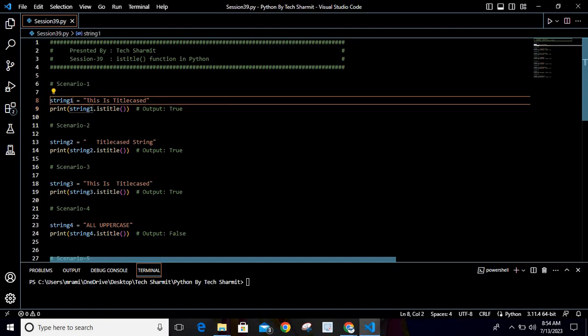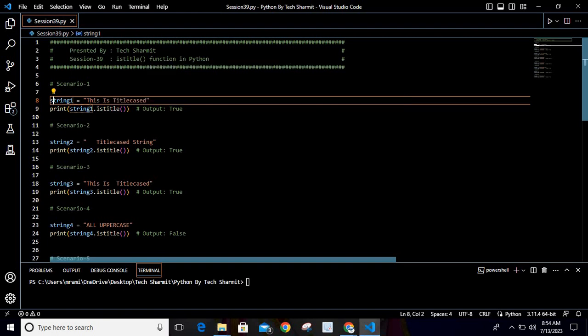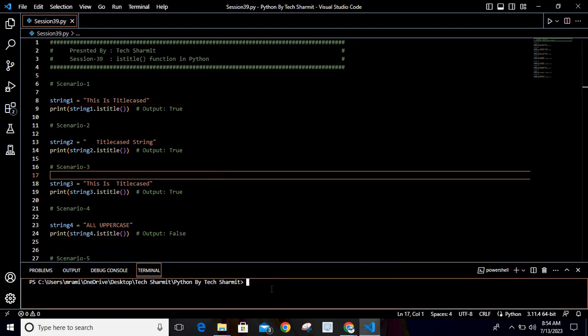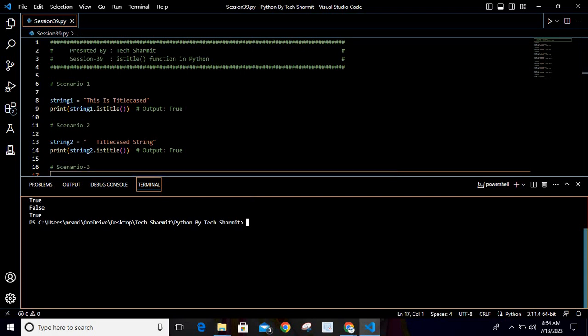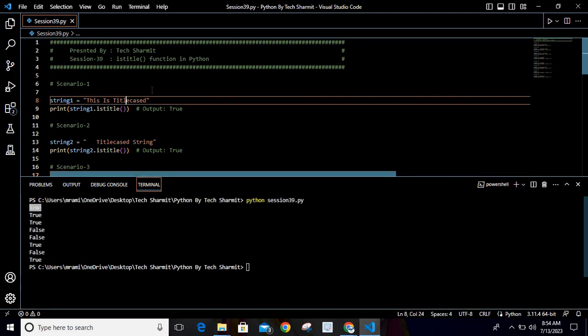In the first one you can say that there are three words and every word contains the first letter as a capital letter. For this, T is capital. For is, I is capital. For title case, T is capital. So that's why it is returning true. So let's verify the output. I will run my program by using python session 39.py, and if I hit enter here, you can see it prints multiple outputs. So if we go for the first one, it returns true because this is a title case.